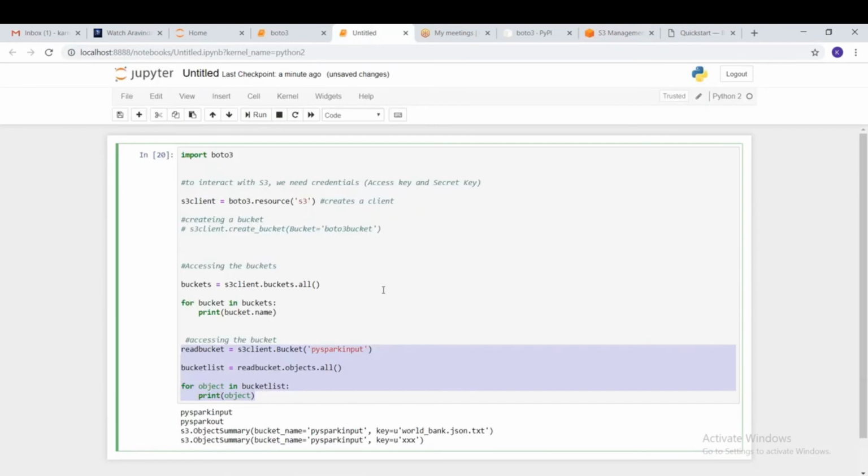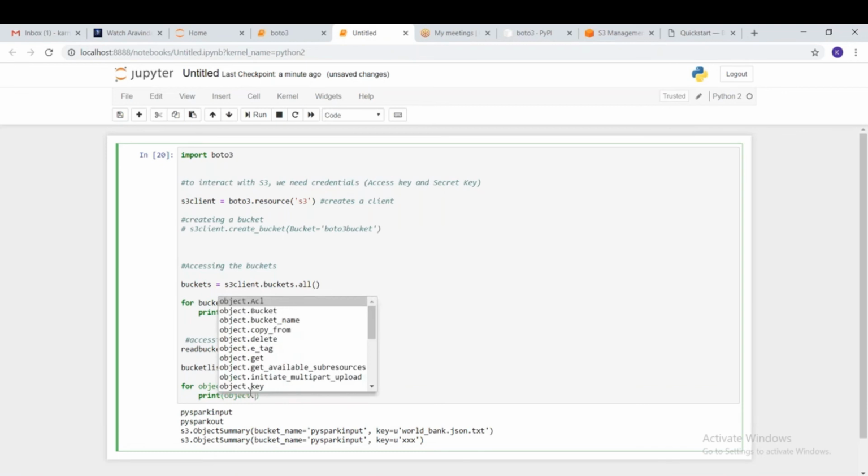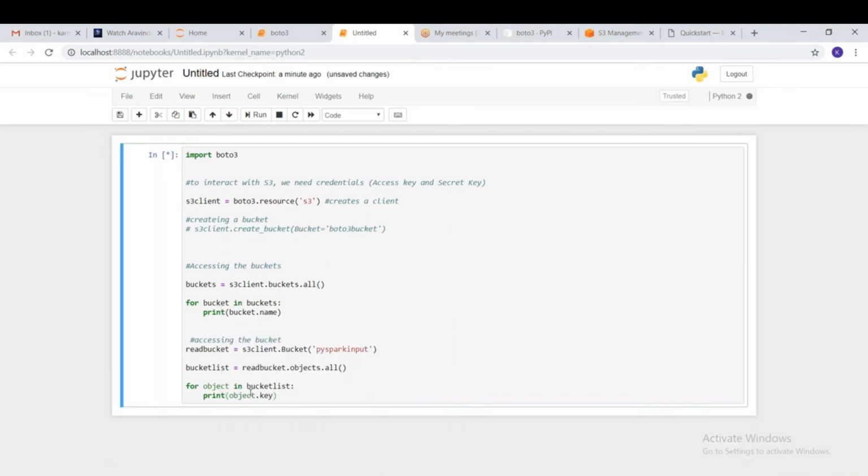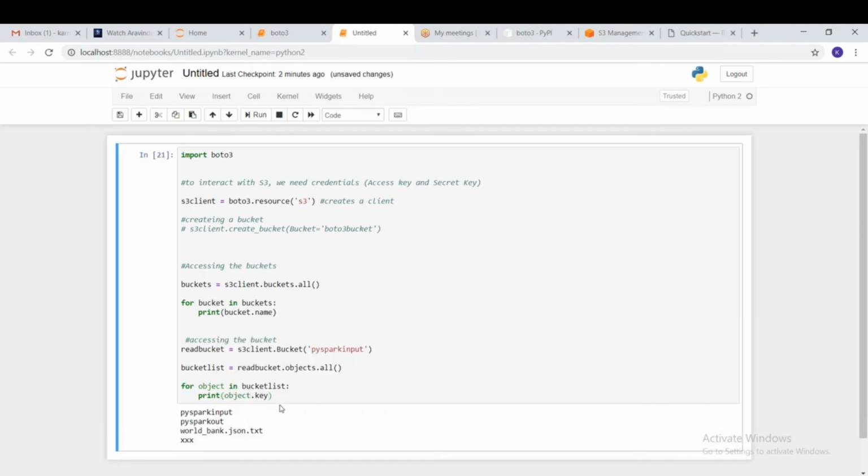It's very simple. And if you want to have directly the bucket name instead of this, what can we use? Bucket dot object dot bucket name, not bucket name. I think key. Let me just see. I think it is going to display the bucket file names. Yeah, perfect now. So these are the file names of the bucket, these two files, and these are the two buckets that we have in it. Accessing bucket and files, files of a bucket, both.